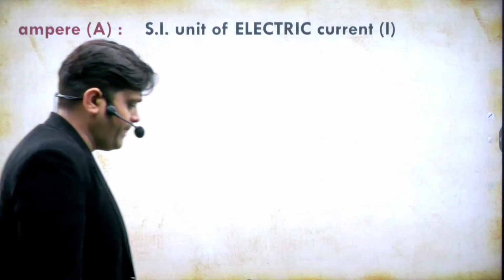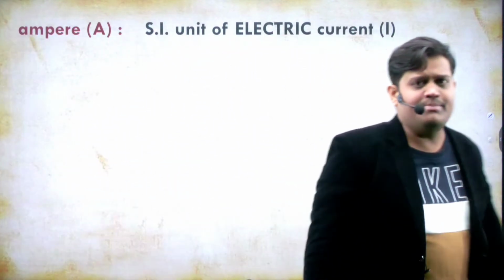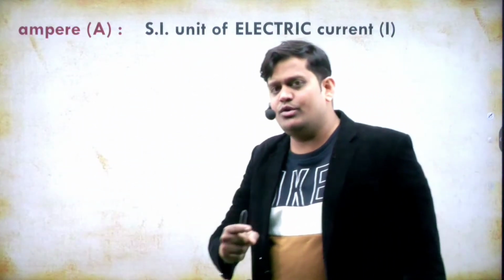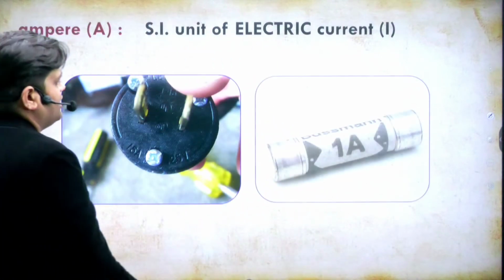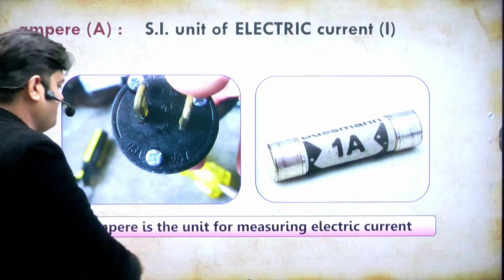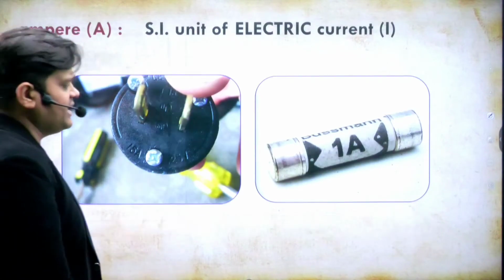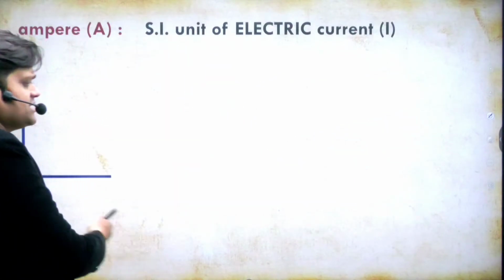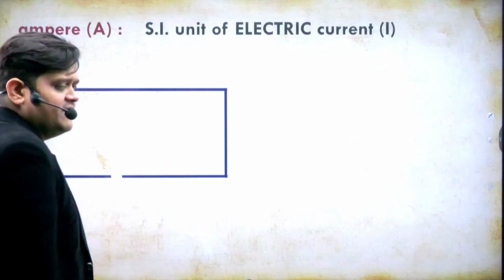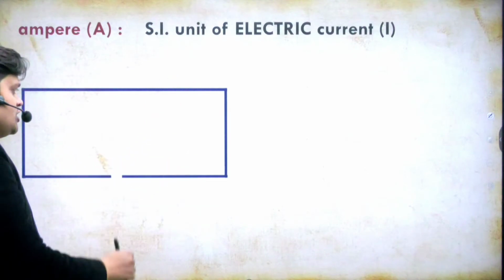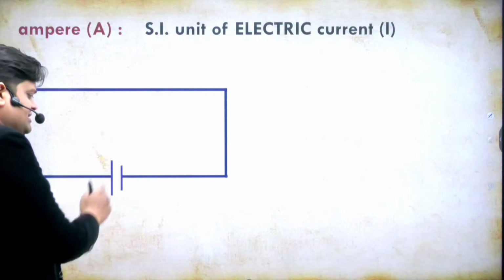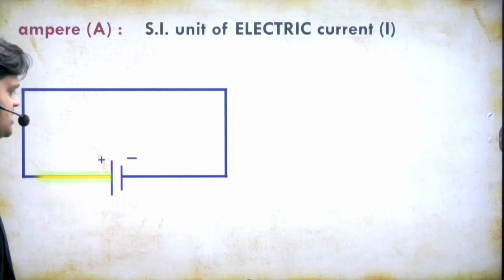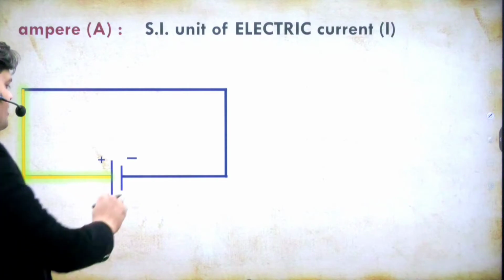Now ampere. As we know, ampere is the SI unit of current. Ampere is the unit for measuring the electric current. According to the scientists, this name is given. So here there's a conducting wire and a cell with higher and lower potential. We know that current is always flowing from high to low.